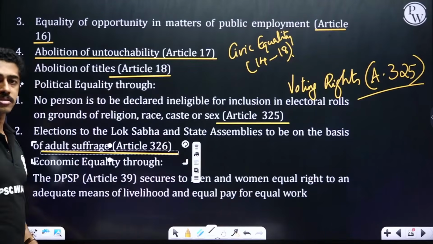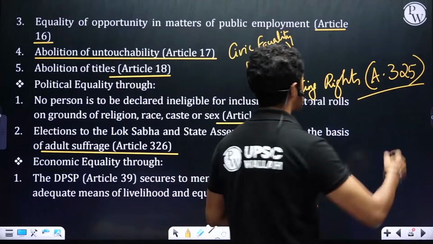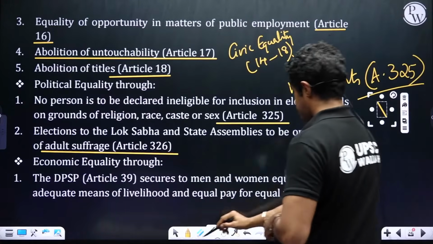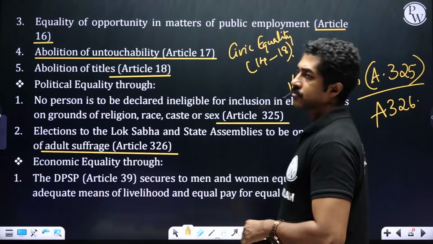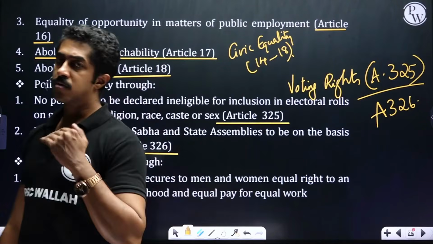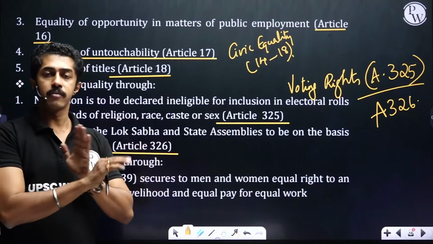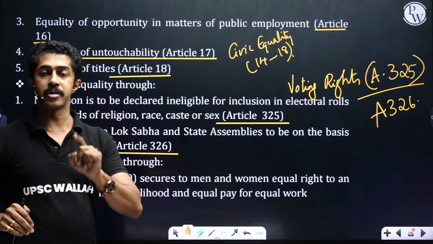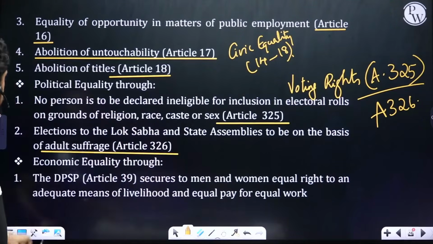Article 326. That means anybody above 18 will get voting rights. So 325 is about a person's name in the electoral roll being added without any discrimination. First point. Second point is to do with universal adult suffrage, Article 326.